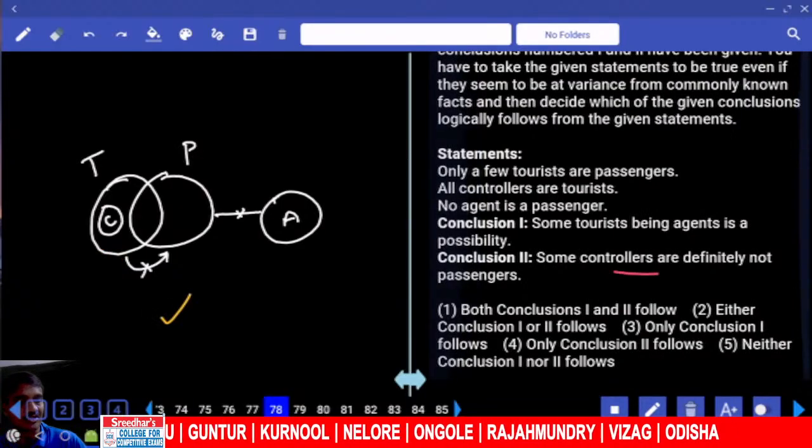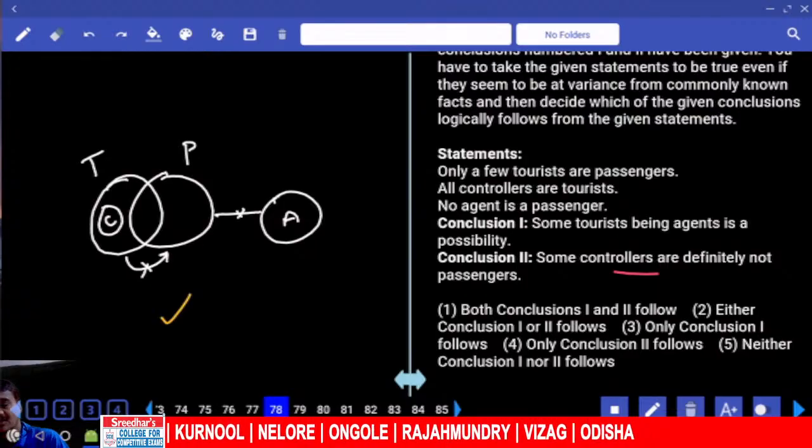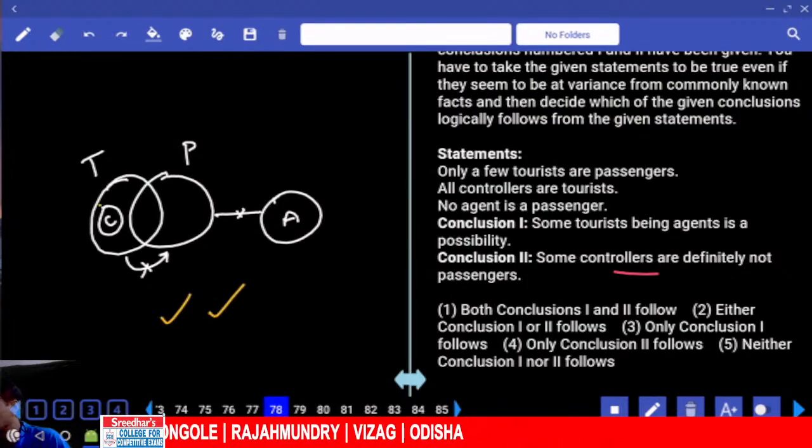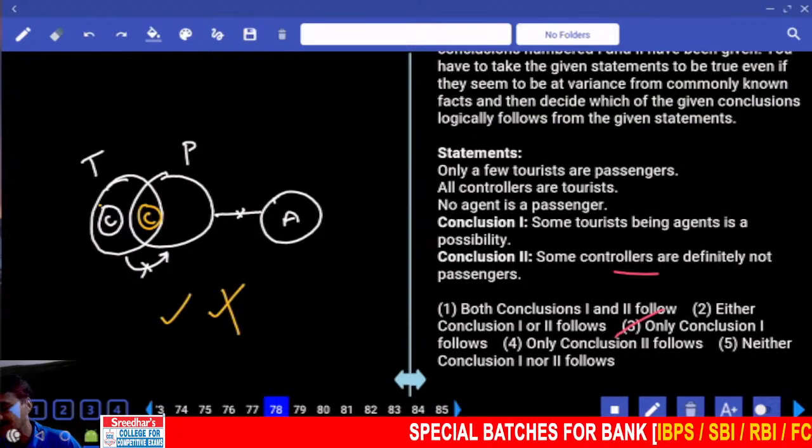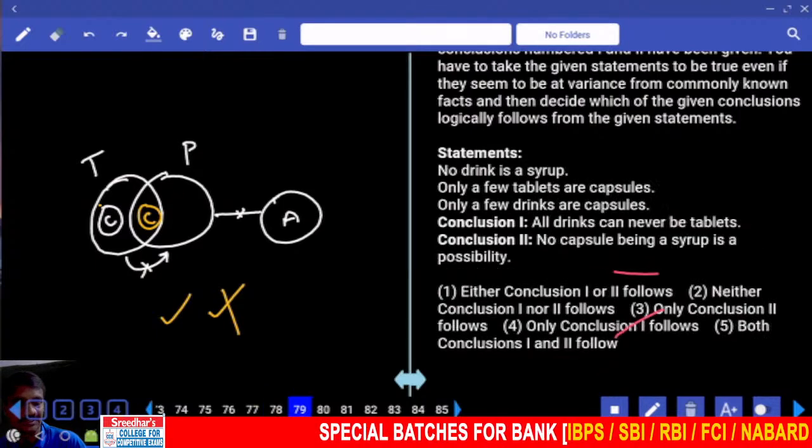Possible. Some controllers are not passengers. Controllers and passengers, no controller is a passenger. Some controllers are not passengers is also true. Maybe false or entirely. Can all controllers overlap or not? Then by drawing the alternate diagram, the previous conclusion is false. Then what is your answer? Only one. Only one, that is given in choice 3, question number 78. Then next one, 79.